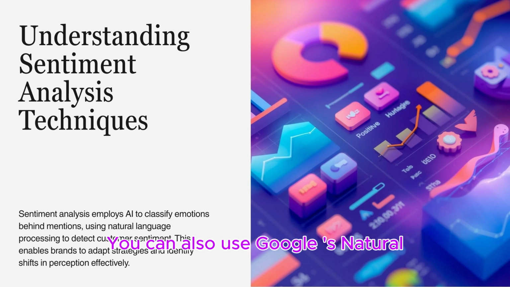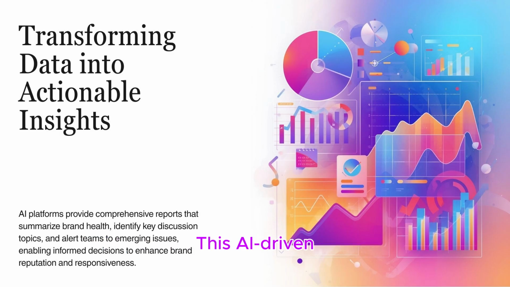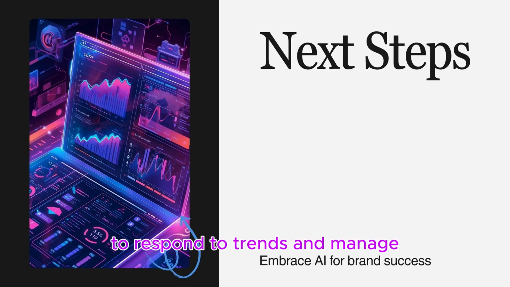You can also use Google's natural language API for a custom analysis of review text or survey responses, and set up alerts for sudden sentiment shifts. This AI-driven data gives you a quantitative measure of public perception far faster than manual analysis, allowing you to respond to trends and manage your brand